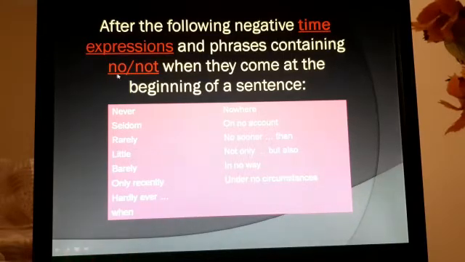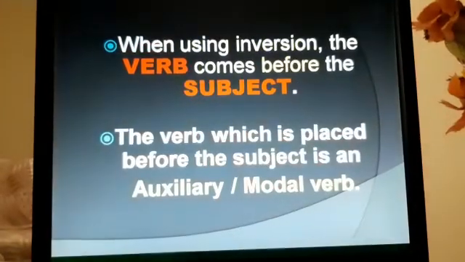Such expressions are never, seldom, rarely, little, barely, only recently, hardly ever, when, nowhere, on no account, no sooner than, not only but also, in no way, under no circumstances. When using inversion, the verb comes before the subject.